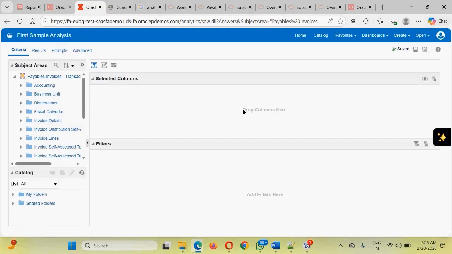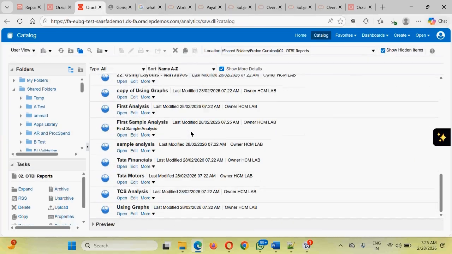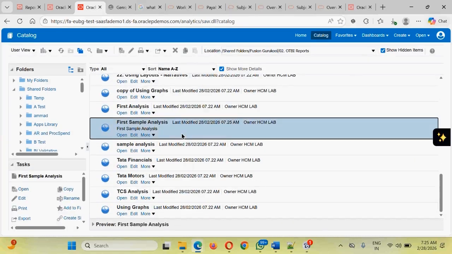Our analysis will be created, which does not have anything yet, but it has been created and saved. In case you do not do anything and go to the catalog, since it has been saved, everything is being designed on the UI only. So it is best practice, the moment you make certain changes, keep saving your analysis. If you come to the catalog, go to the particular location where you have saved, you should see that this analysis has been saved.